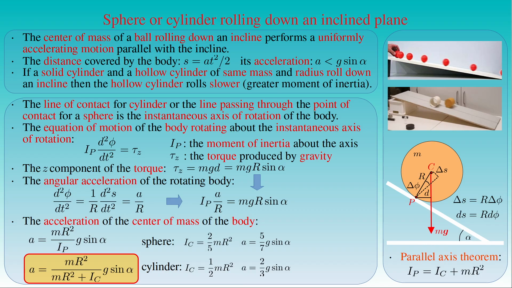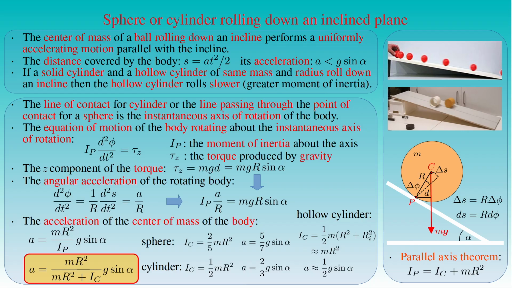We also saw that the moment of inertia I_c of a hollow cylinder is equal to 1/2 times its mass m, times the sum of the square of its inner radius r_i and the square of its outer radius r. If the wall of the hollow cylinder is thin, then the inner radius can be approximated by the outer one, which gives m times r squared for the moment of inertia. In this case, the acceleration a of the hollow cylinder while rolling down the slope is approximately equal to 1/2 times the gravitational acceleration g, times the sine of the inclination angle alpha of the slope.